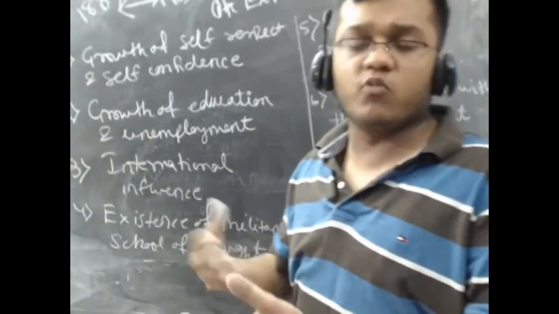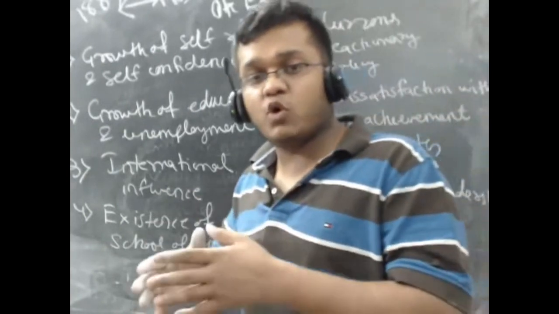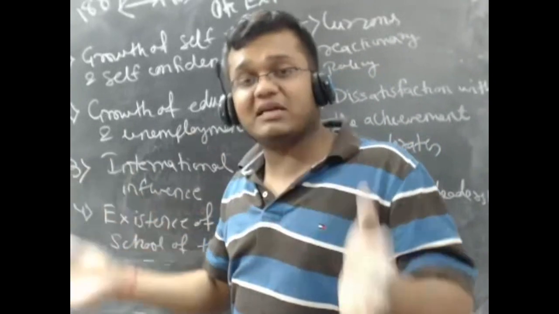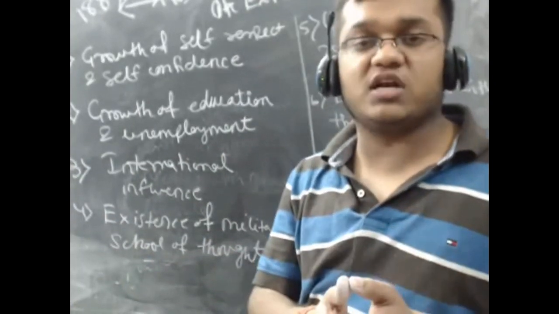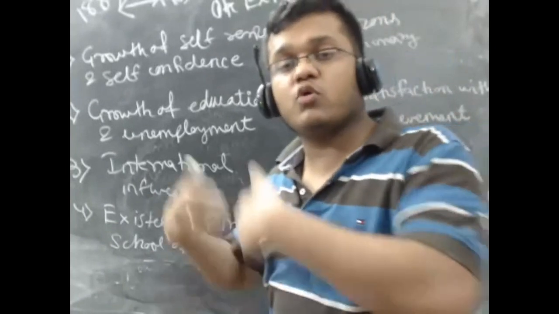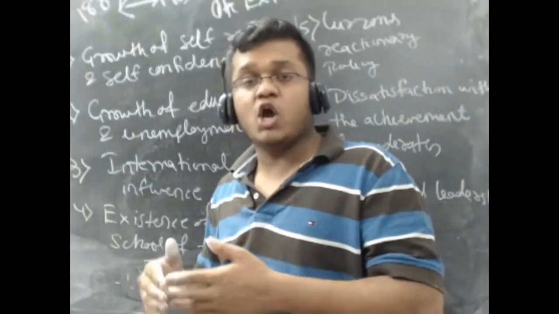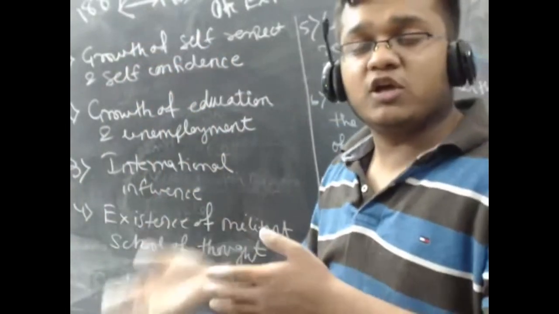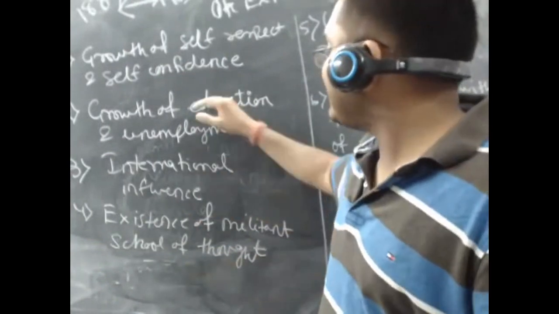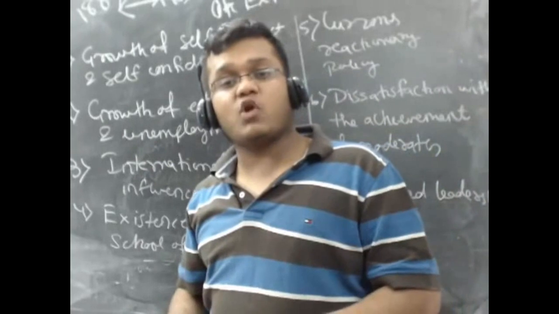And when more people are getting educated, more people may get influenced by diverse ideologies. When there were few educated Indians, they were restricted to one ideology. With the growth in educated Indians, more people are getting diverted to different ideologies, or more people are able to see that the ideology of 1885 has not worked, so let's try something different. And the second thing is growth of unemployment. Now why this growth of unemployment?